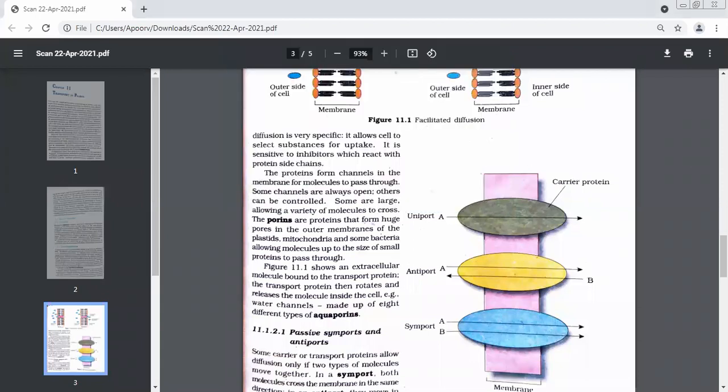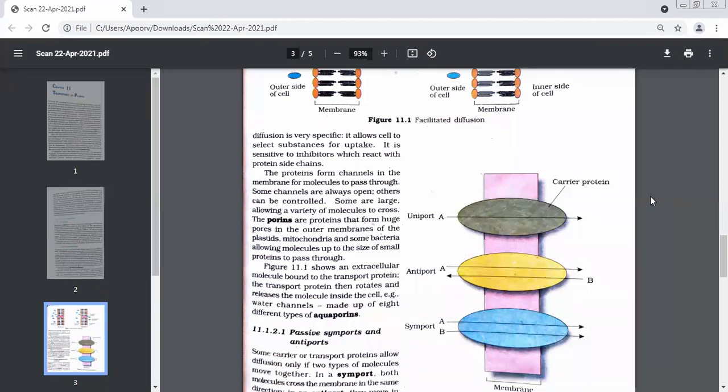Okay, is it okay for everybody? What are porins? Everyone knows. Yes, ma'am. Special kind of proteins. What is the main function? What do they do? They help in moving hydrophilic substances to inside the cell. Yes, very good. What is the mechanism they generally involve? What do they do? They rotate themselves. Ma'am, they rotate.